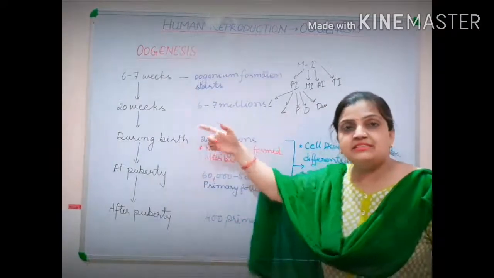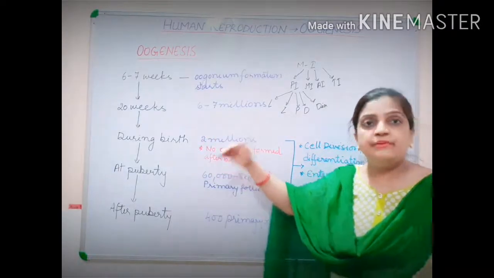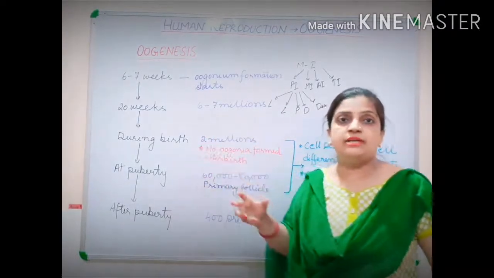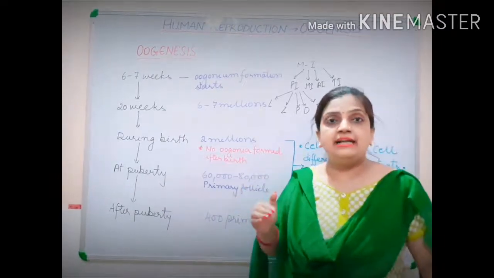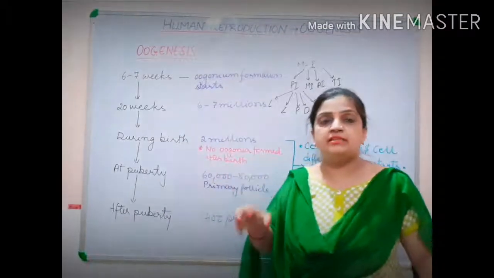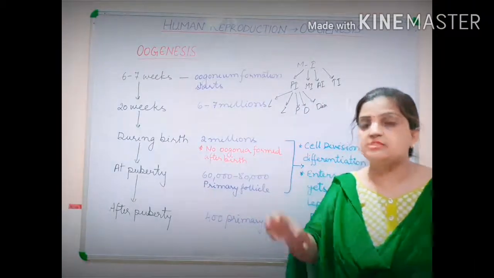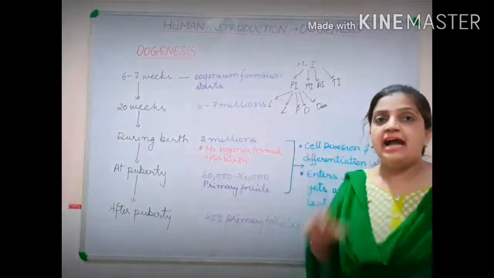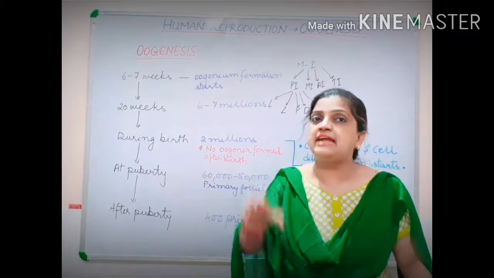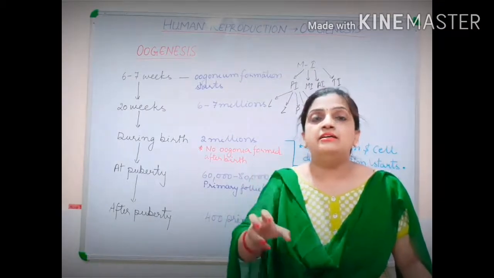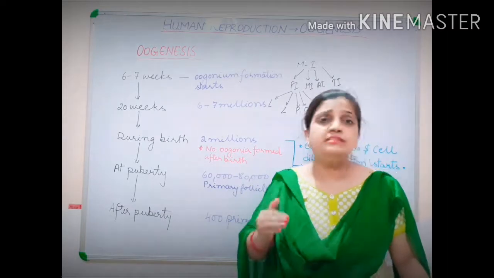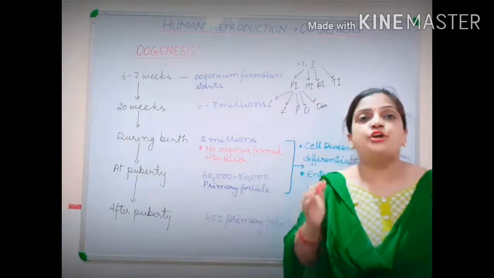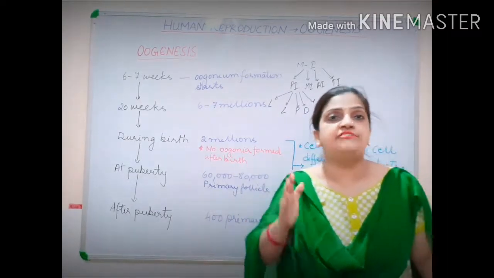Before birth, the process has started. Before birth, the oogonium cells have entered meiosis first, and during the time of birth, it has entered prophase first leptotene stage and it has been arrested in that condition. The further work has been stopped. You can consider it as a dormancy state, as a resting phase.